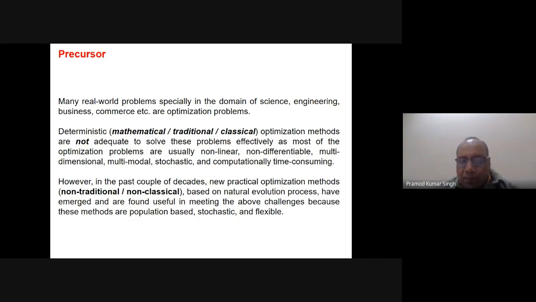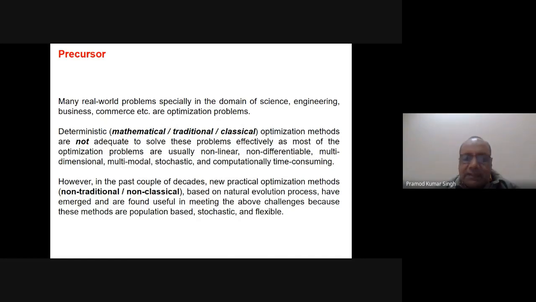However, in the past couple of decades, new practical optimization methods, which people usually call non-traditional or non-classical, based on the natural evolution process, have emerged, and they have been found very good for solving such problems. Today I will start from the history of optimization, and then take you towards the natural evolution algorithms, and how we can use them to solve a problem.